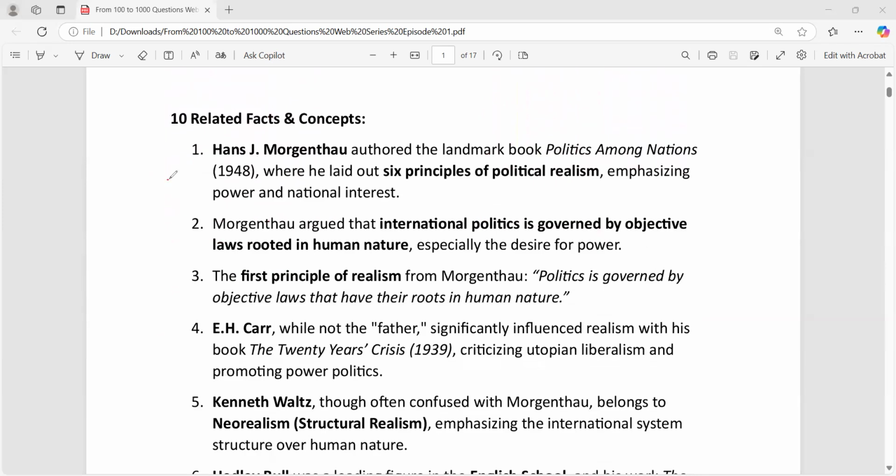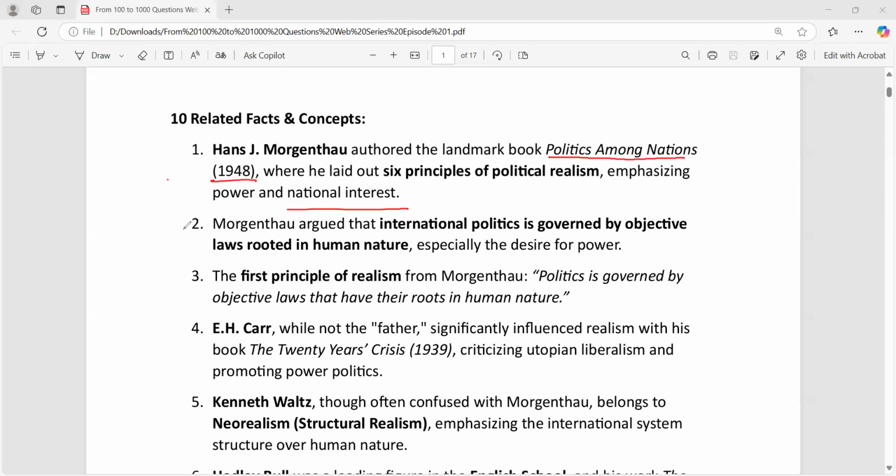Now let us understand 10 most important facts about this question, or which we can draw from this question. The first fact could be that Hans J. Morgenthau gave the six important principles of political realism, which emphasize power and national interest. So basically, all the countries, all the states, are seeking their national interest, and in order to fulfill their national interest, they have to gain more and more power. So this is the theme of Politics Among Nations. Politics Among Nations is a very famous book which was written by Hans J. Morgenthau.